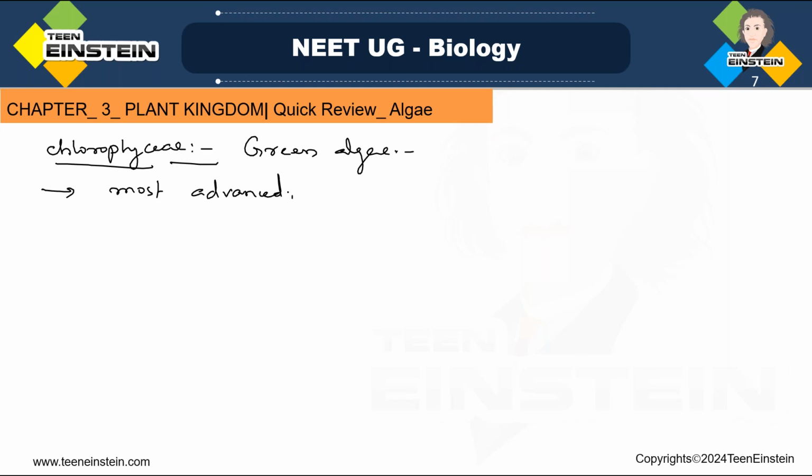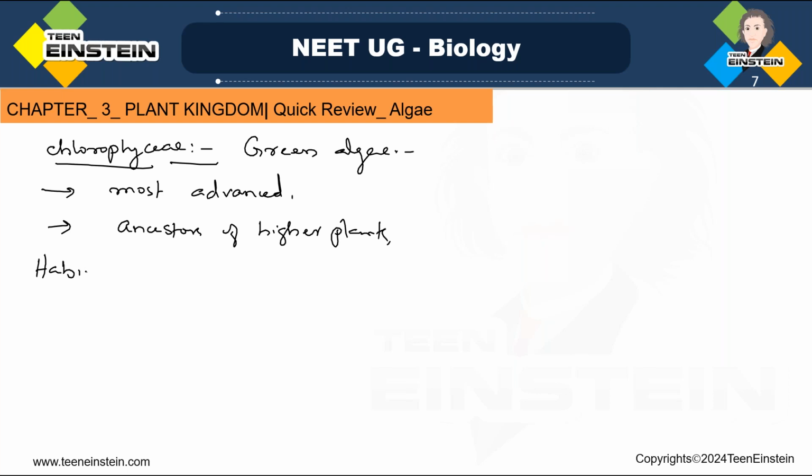And these green algae are believed to be the ancestors of the higher plants.